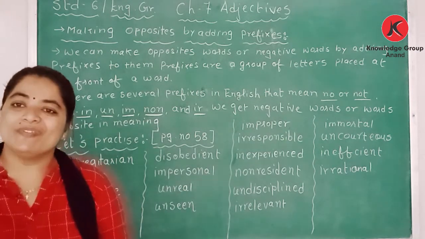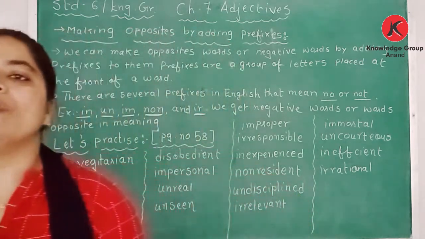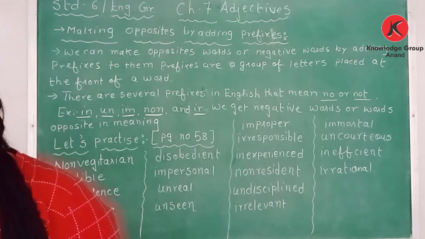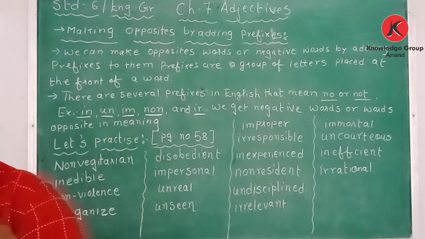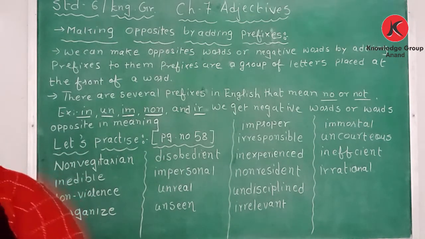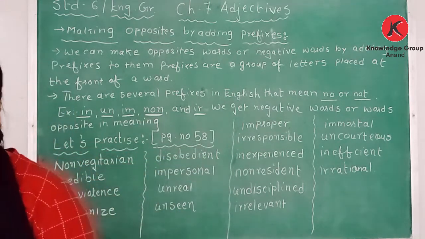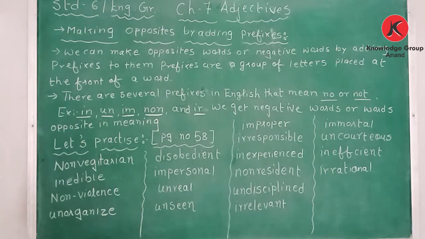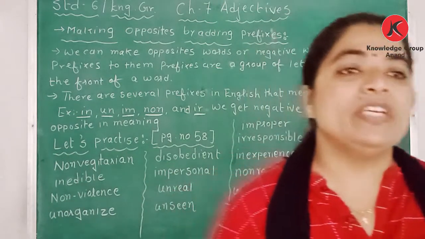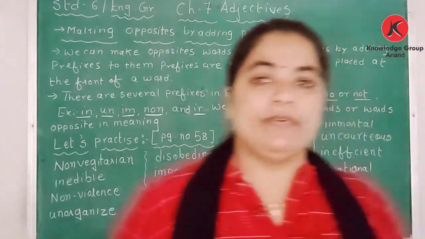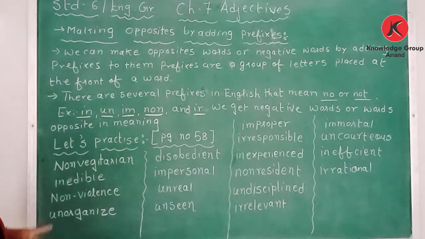So suffixes are added after the noun words and a prefix is used at the front of the words. On page number 58 we have an exercise. Let's practice. Make adjectives opposite in meaning by adding a prefix to the words given in the yellow box on page number 59. Nearly 18 to 19 words are given that we have to change by adding a prefix.